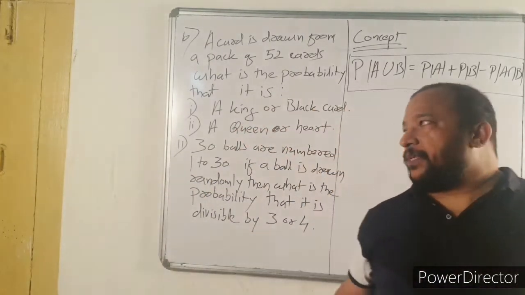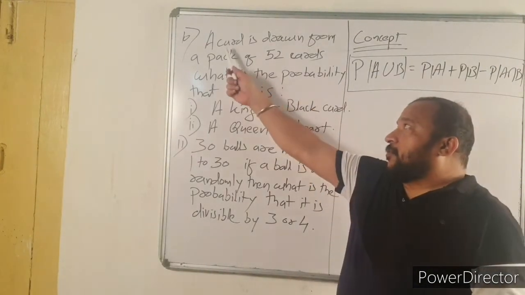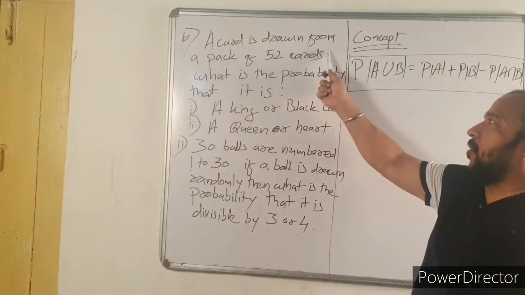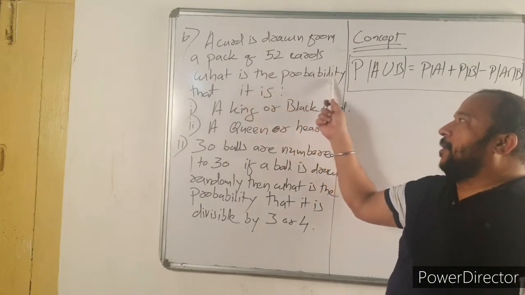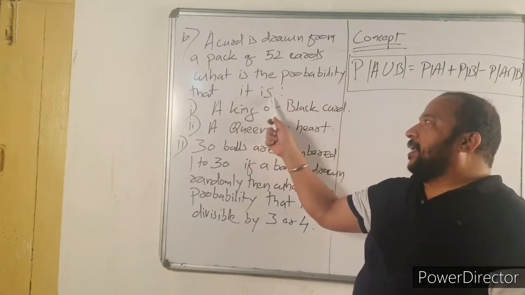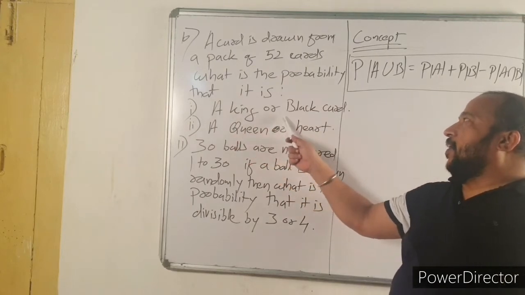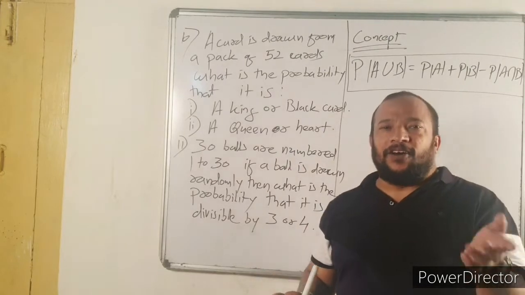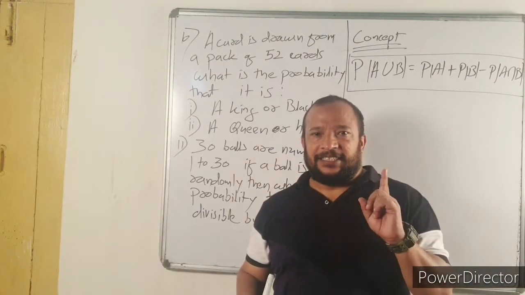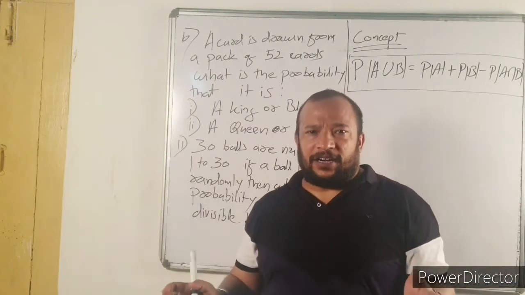Now, let us discuss the question. Question number 10. A card is drawn from a pack of 52 cards. What is the probability that it is a king or a black card? Now, this is another variety of single card: king or black.